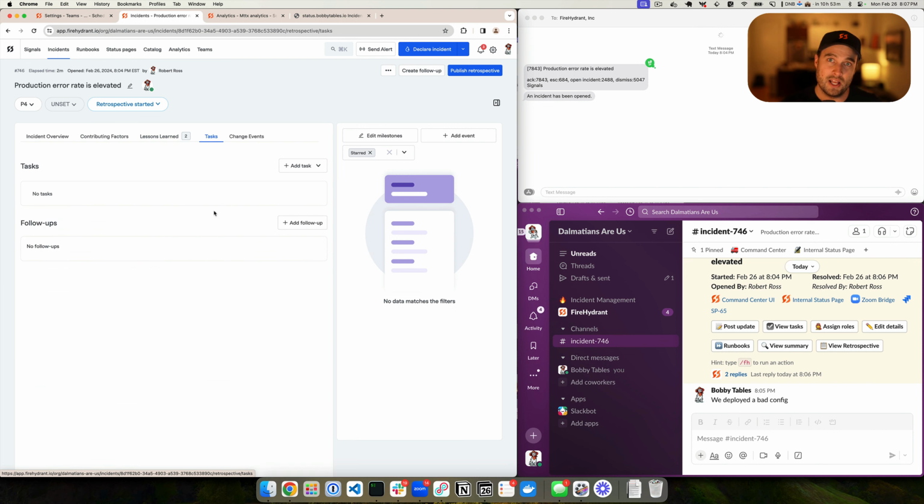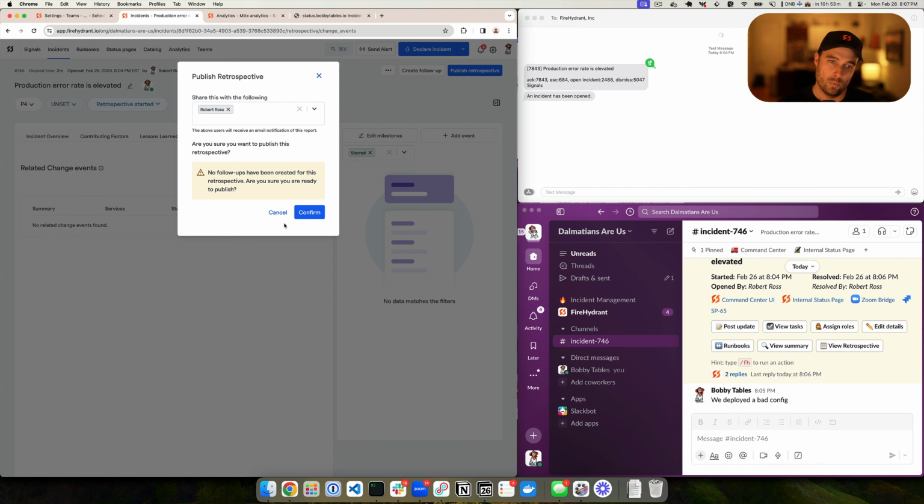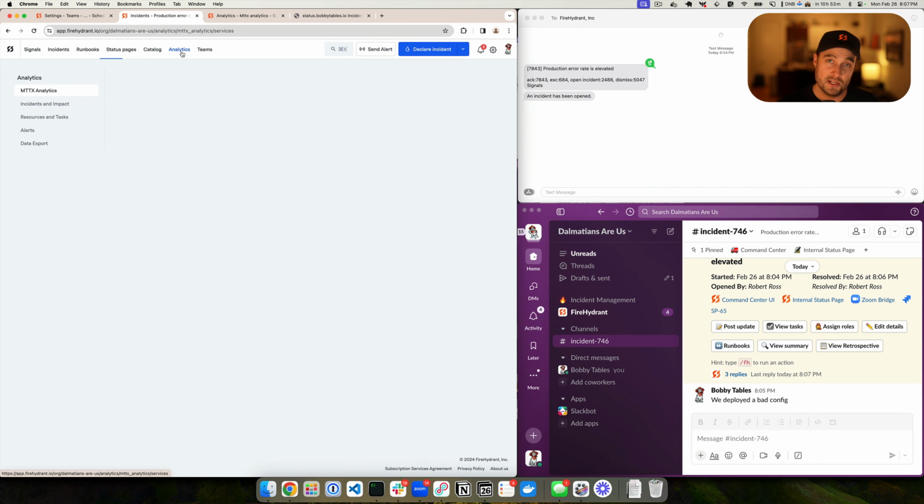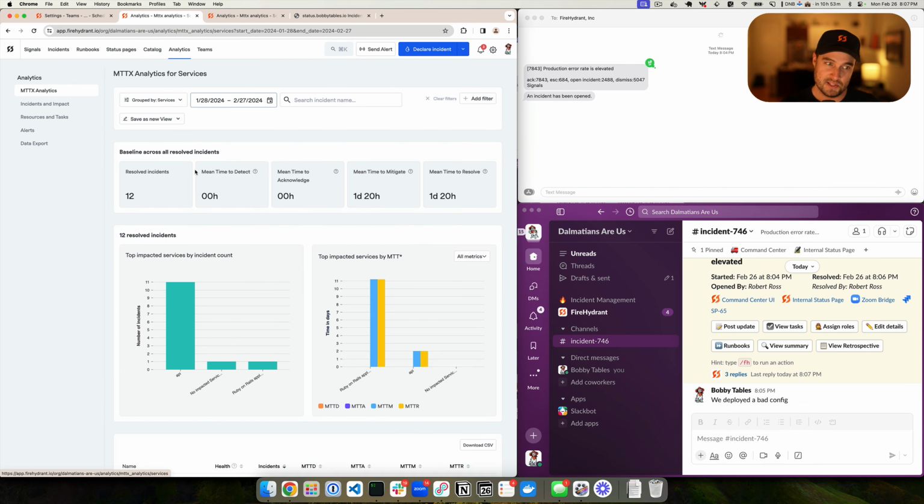Tasks also allow you to add follow-ups that will sync to your ticketing provider, such as Jira. And if you change the state in Jira, it'll bidirectionally sync back to FireHydrant, so you can find incidents that have incomplete action items. We also have change events where you can associate things like GitHub pull requests or even a Kubernetes change, so you can see what broke production and then what fixed it. Once you publish it, we'll send an email, we can send it to Google Docs or even Confluence, and then we'll automatically update all of the analytics about your organization at the same time.